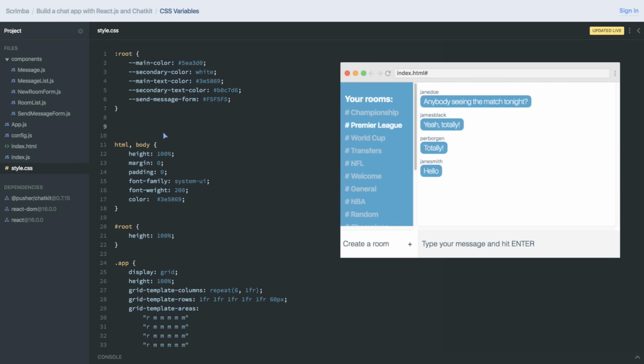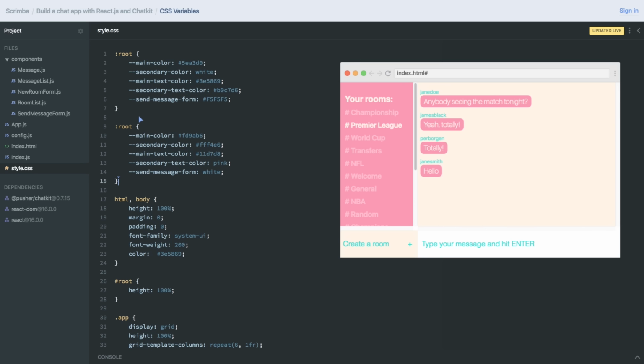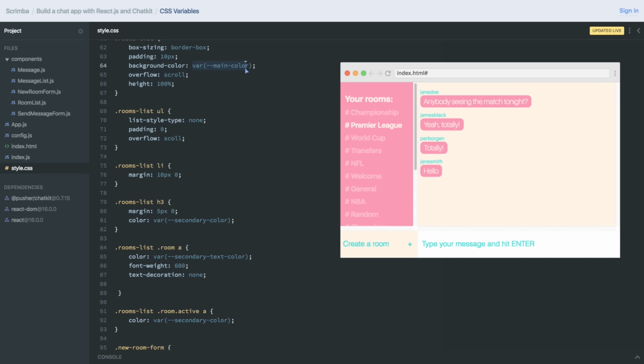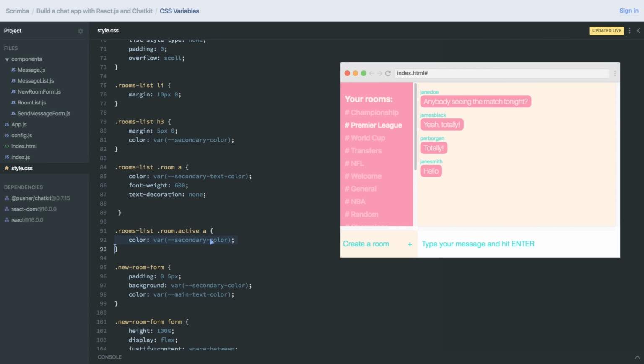So what I'm going to do now is paste in another color palette I found online. Like that. Now I'm just overriding this one. I should probably be explicit about that and take it completely away. But now my app is really, really nice and pink. That's just through adding these 5 variables, and since they are used all over the place, here and here and here and here, it completely changes the feeling of the app.